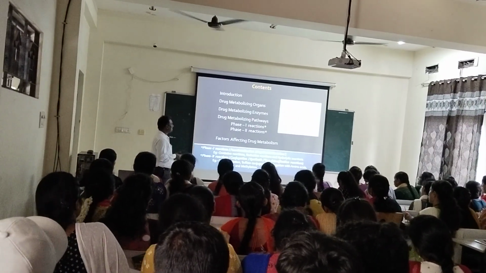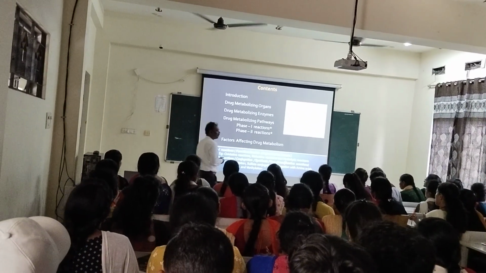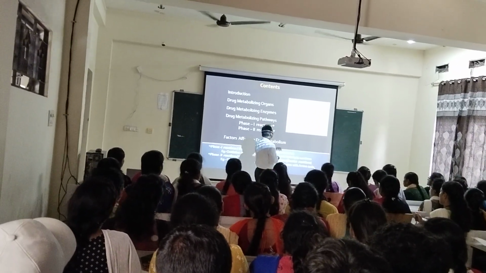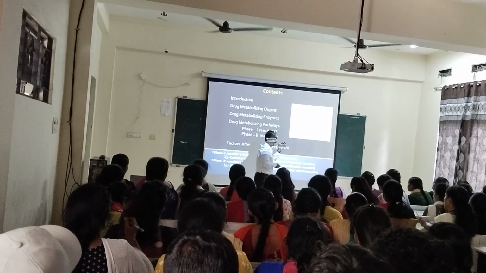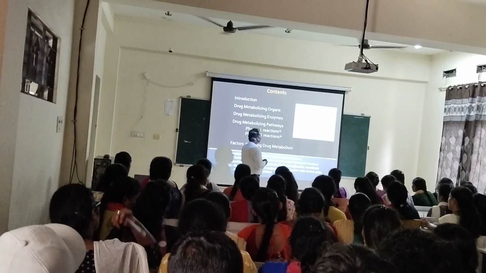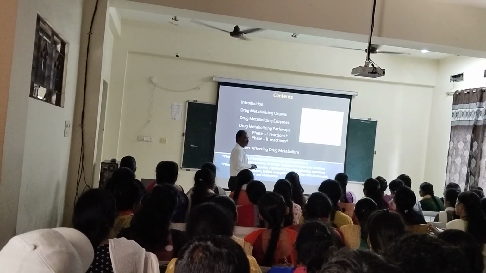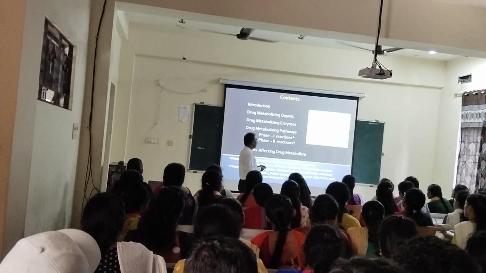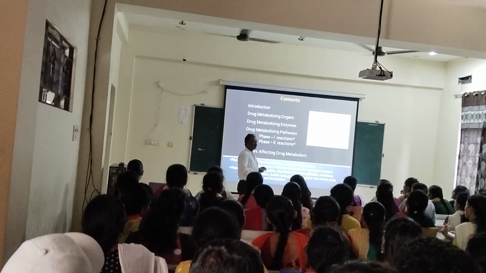drug metabolism. See here, what happens in the body I have discussed in the previous class. When we administer drugs, they are absorbed into the systemic circulation through the small intestine or stomach, and then metabolism happens.